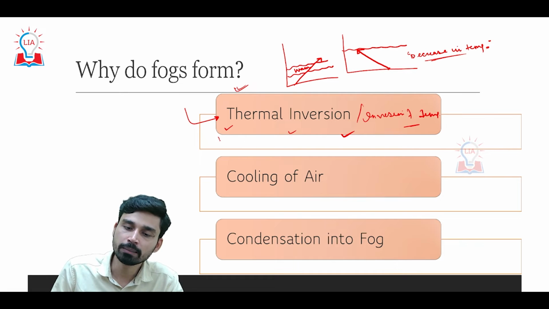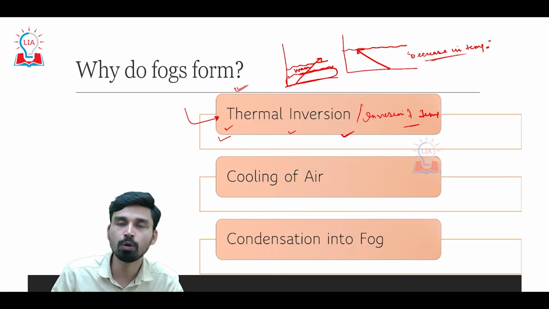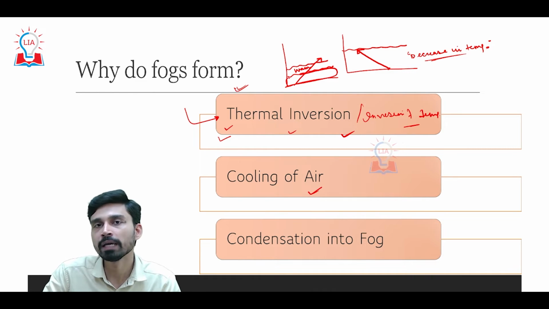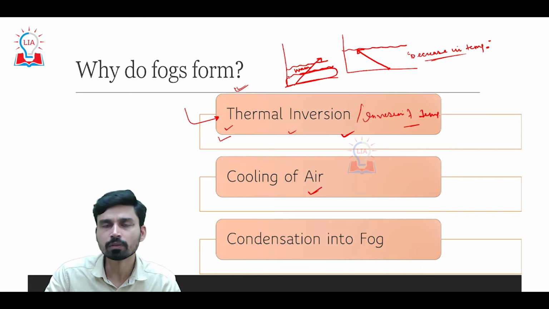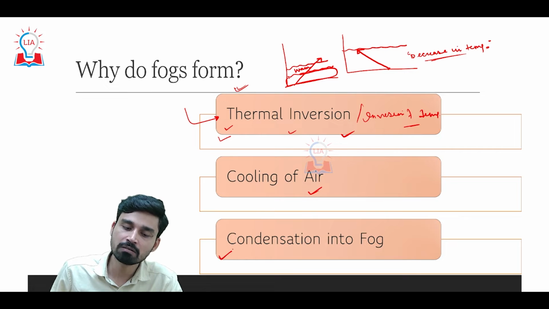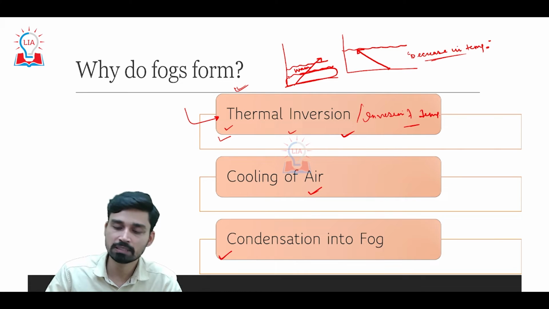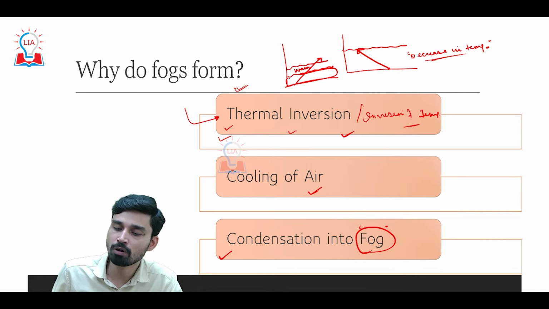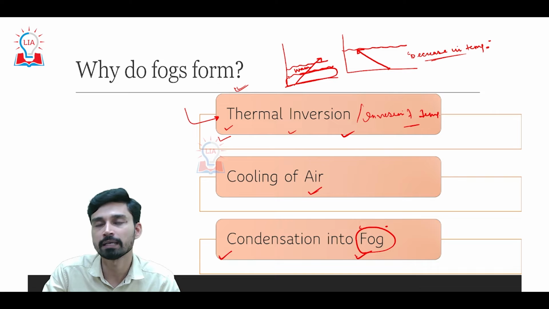Due to the temperature inversion, the air that develops near the ground surface is very cold air, and since this air is very cold, it has less capacity to retain water vapor in its vapor form. Thus the extra water vapor starts to condense into small microscopic liquid water droplets, and these suspended microscopic liquid water droplets are what we term fog.